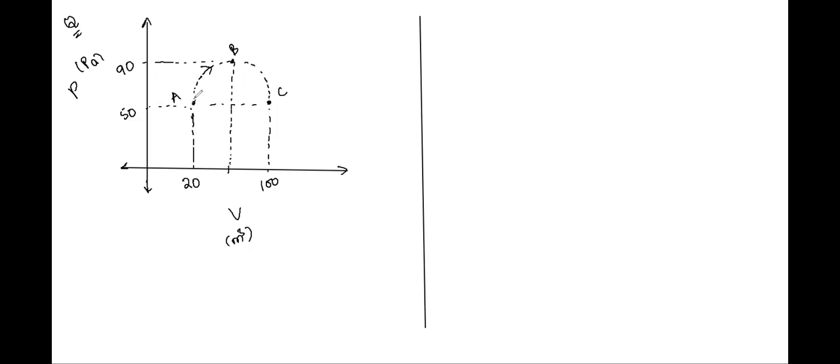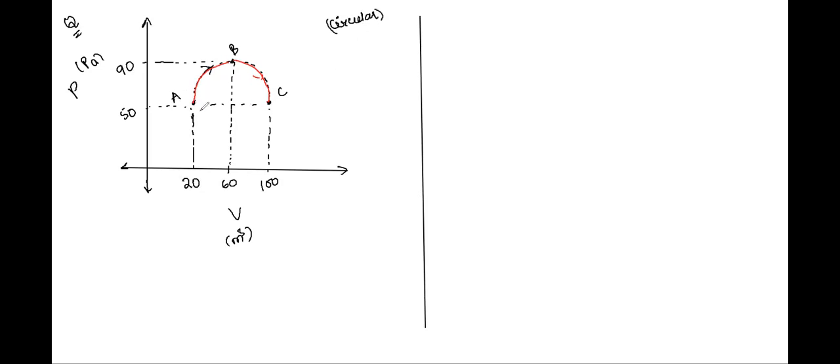That is, a gas goes from A to B, then from B to C. This point is 60, 60 meter cube of volume of the gas. So this is how the graph is given to all of you, and you're told that the graph is circular in nature.